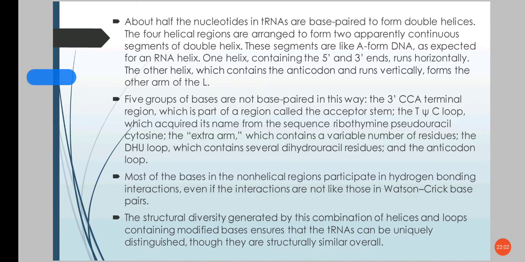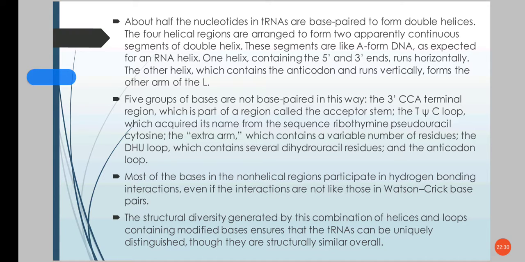One is the acceptor stem, the other is the T-psi-C loop, then there is the variable arm or the extra arm, DHU loop, and the anticodon loop. So most of the bases in the non-helical region also participate in hydrogen bonding interactions, but these interactions will not be like those in the Watson-Crick base pairs.